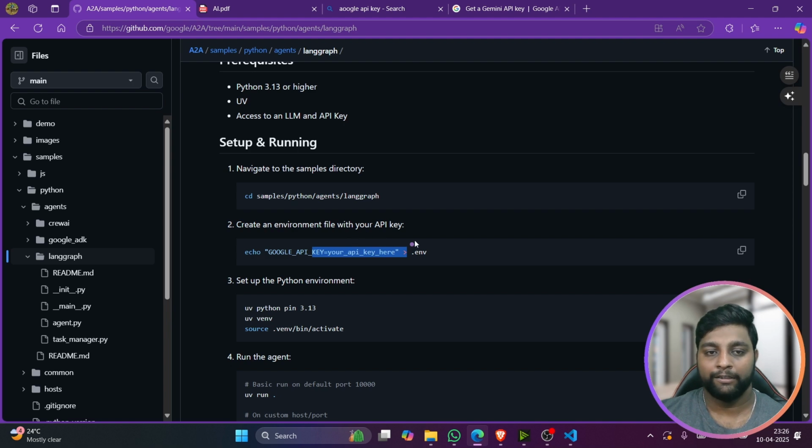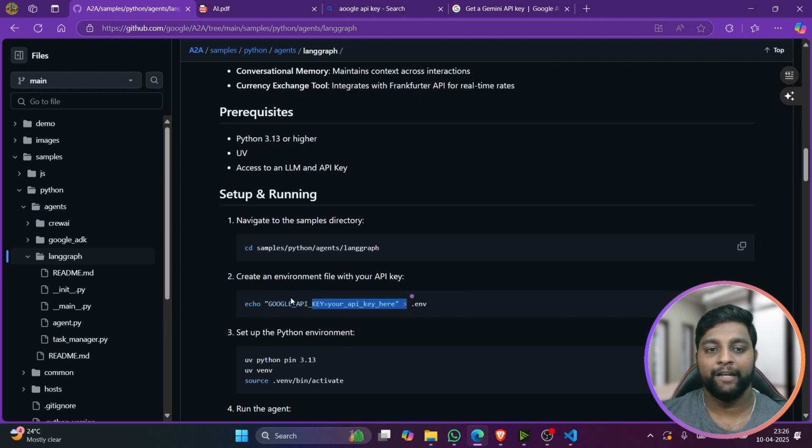Google or this A2A team has mentioned echo because they have used their Linux systems. If you are using your Windows system, instead of echo, use set. Set GOOGLE_API_KEY equals to, and the key should actually come here. So that's one of the issues here, so make sure to provide that.